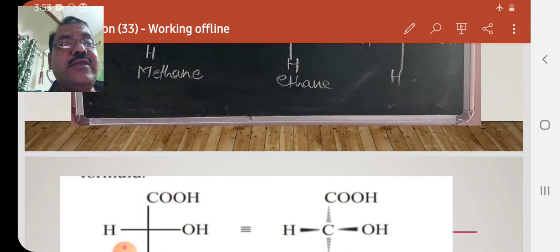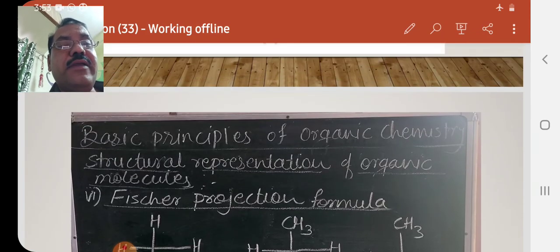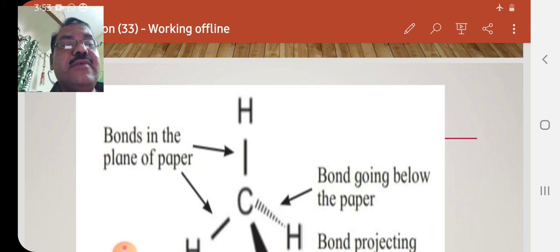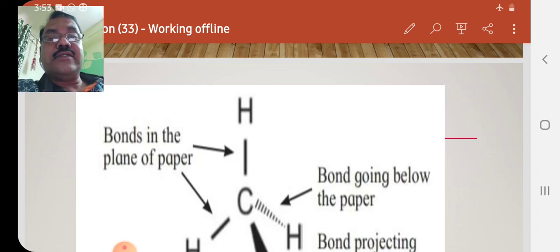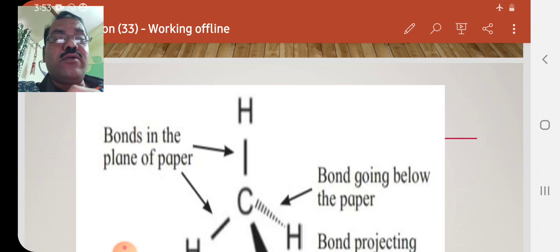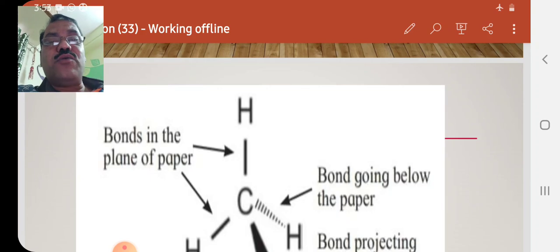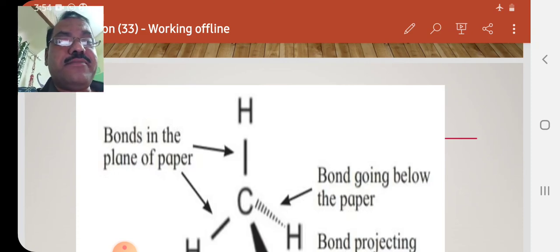So today we have seen 6 types of representation. First is dash formula, represented by a single straight line. Second we have seen dot formula, represented by 2 dots. 2 dots indicate 1 covalent bond. Then we have seen a zigzag structure in which there is no carbon and no hydrogen written. We have to understand where the carbon is. So at every point from the beginning to the end, at every cross point there is 1 carbon atom.